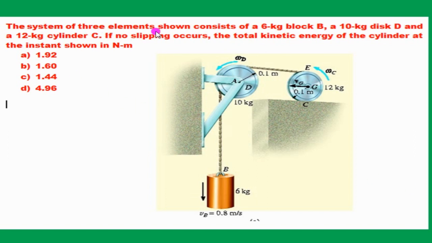The system of 3 elements shown consists of a 6 kg plug B, a 10 kg disc D and a 12 kg cylinder C. If no slipping occurs, find the total kinetic energy of the cylinder at that instant. In this question, we have to determine the total kinetic energy of the cylinder. The cylinder is in general plane motion. The total kinetic energy means the rotational kinetic energy plus the translational kinetic energy.